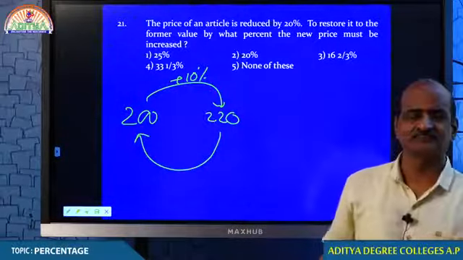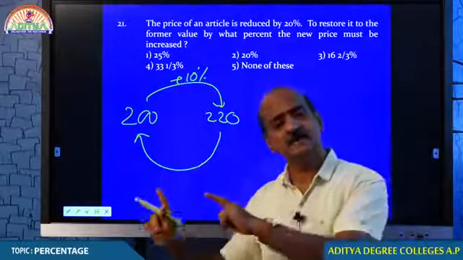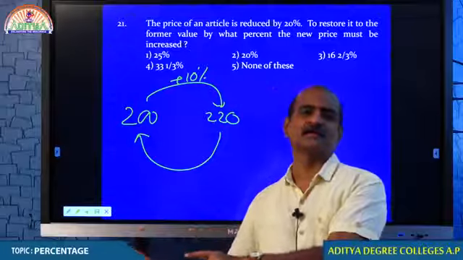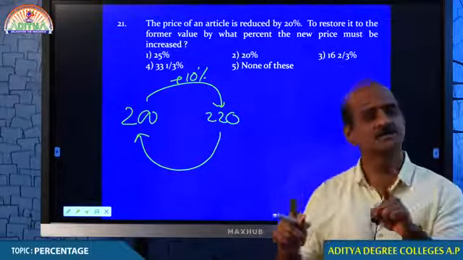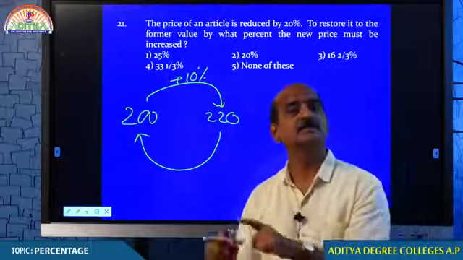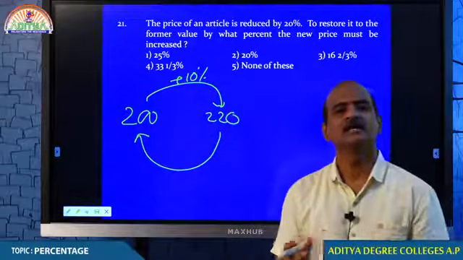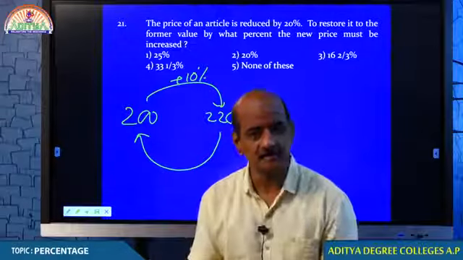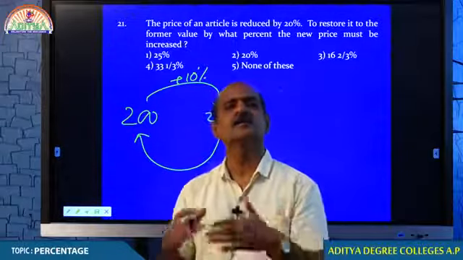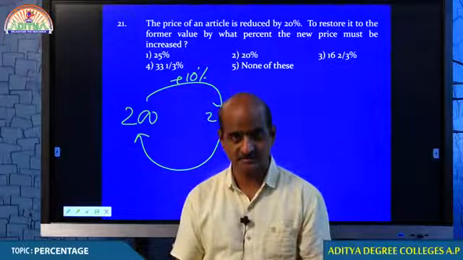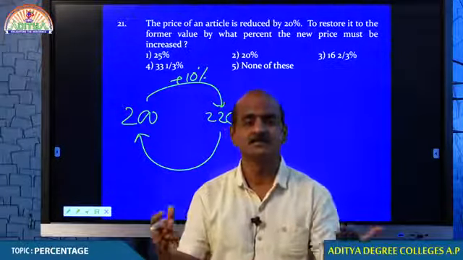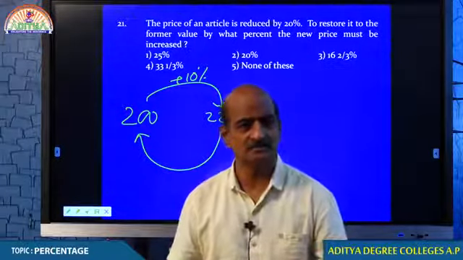No. Because 10% of 200 is 20, but 10% of 220 is 22. By this, what do you understand? Percentage is only a one-way process.